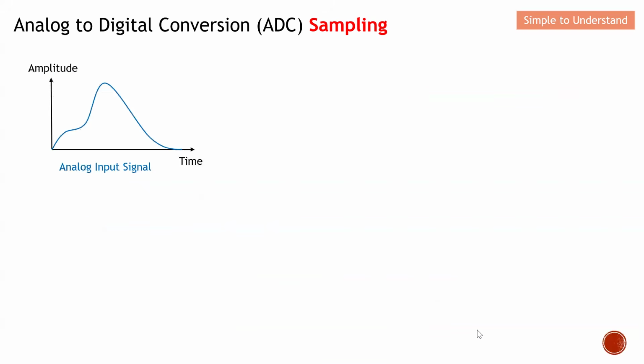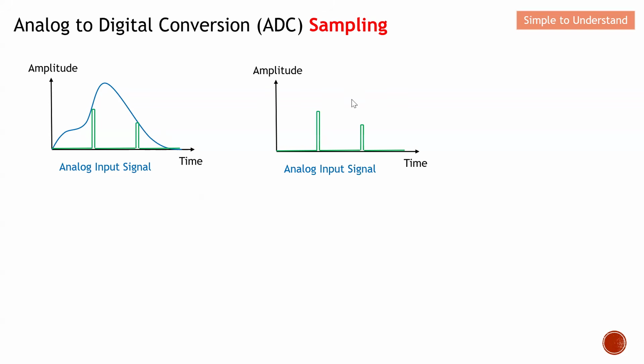Let me come to the good and also the poor sampling. Let's kickstart with the poor sampling first. Let's say this is the analog input signal that you want to convert with ADC, analog to digital conversion. Let's say you just take two samples from here. You just take two samples, and this is the outcome. This will be, let's say, the digital signal. Let's not dwell so much on the levels, etc.